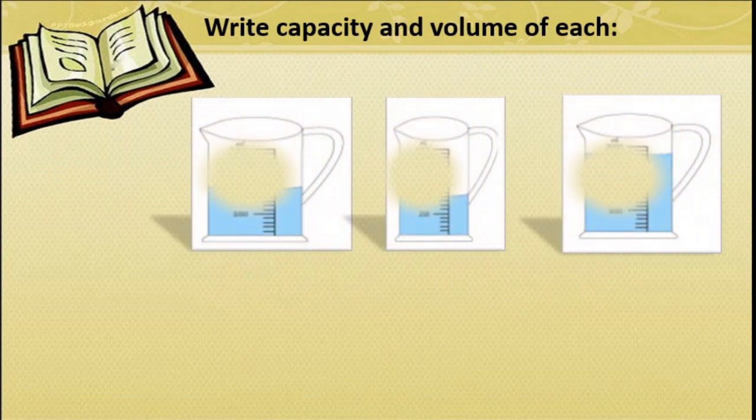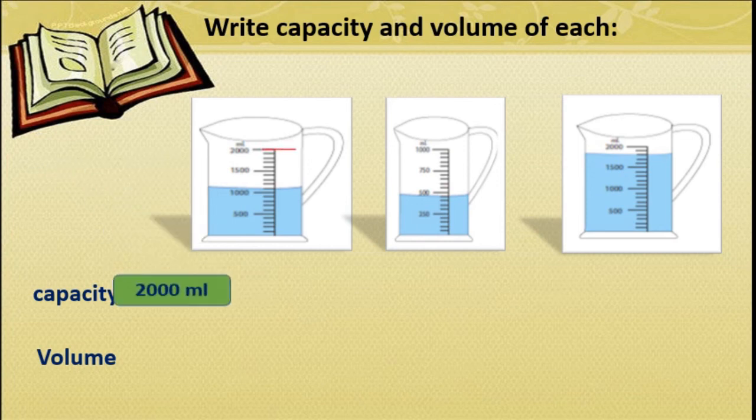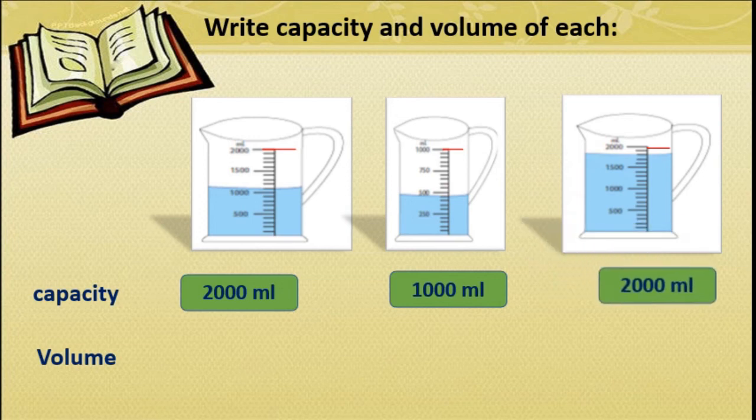Three more jars are there. We have to find out the capacity and the volume. See the first jar, what is the capacity? 2000 ml means 2 liter capacity. And what about this one? That is 1000 ml means 1 liter. Correct? This is also 2000 ml means 2 liter capacity.